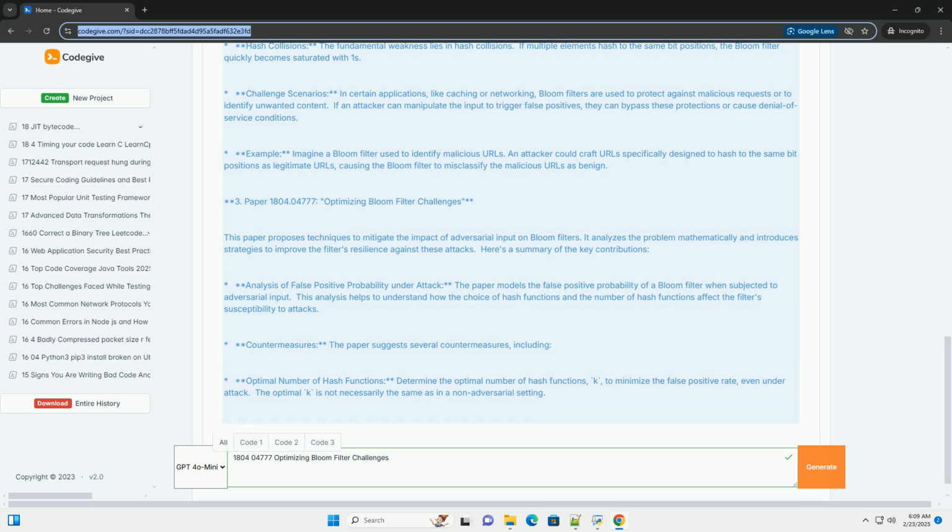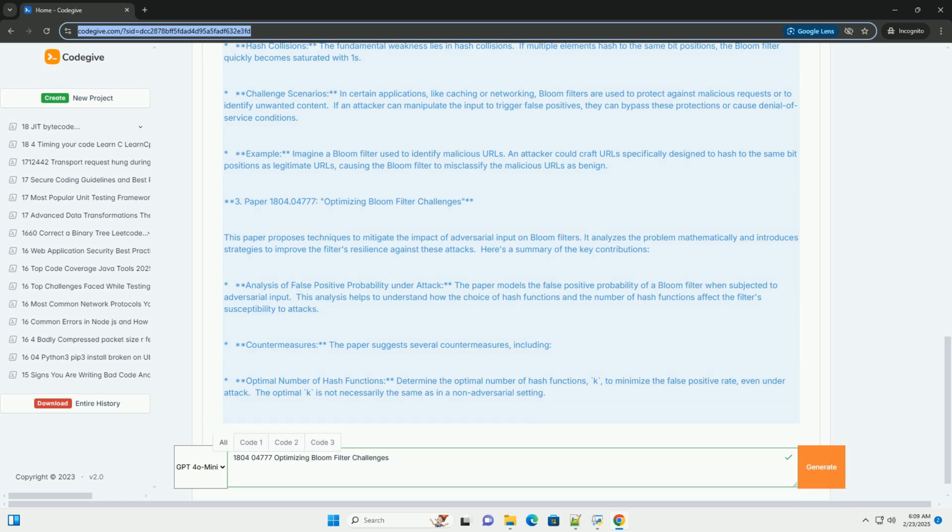4. Lookup. To check if an element is in the set, the element is hashed by each of the k hash functions again. The bit at each resulting index in the bit array is checked. If all k bits are 1, the filter reports that the element is possibly in the set. If any of the k bits are 0, the filter reports that the element is definitely not in the set.